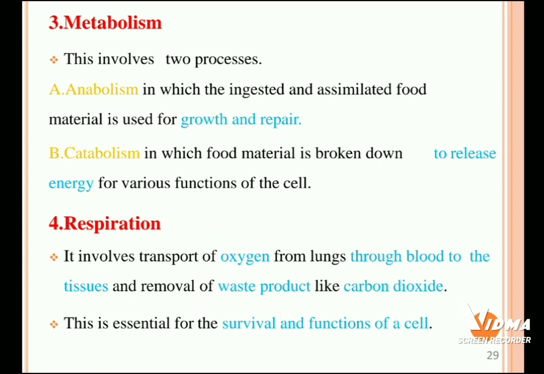Next major important function is metabolism. Usually two different kinds of metabolism processes occur inside the cell: the first one is anabolism and the second one is catabolism. In anabolism, the ingested and assimilated food materials are used for growth and repair. In catabolism, the food materials are broken down to release energy for various functions of the cell, and the cell performs different functions with the help of this energy.